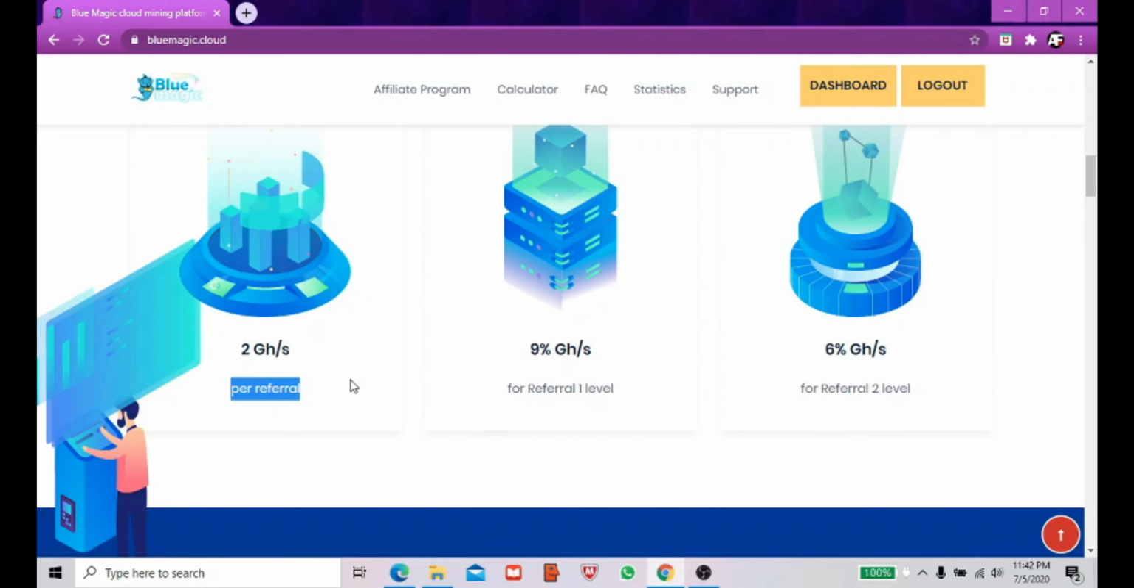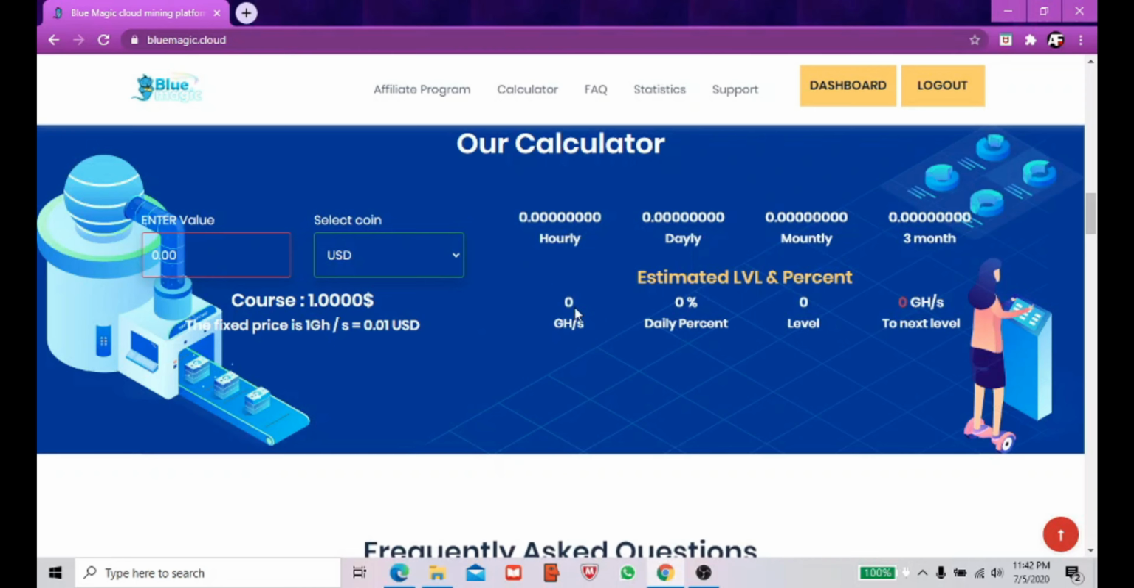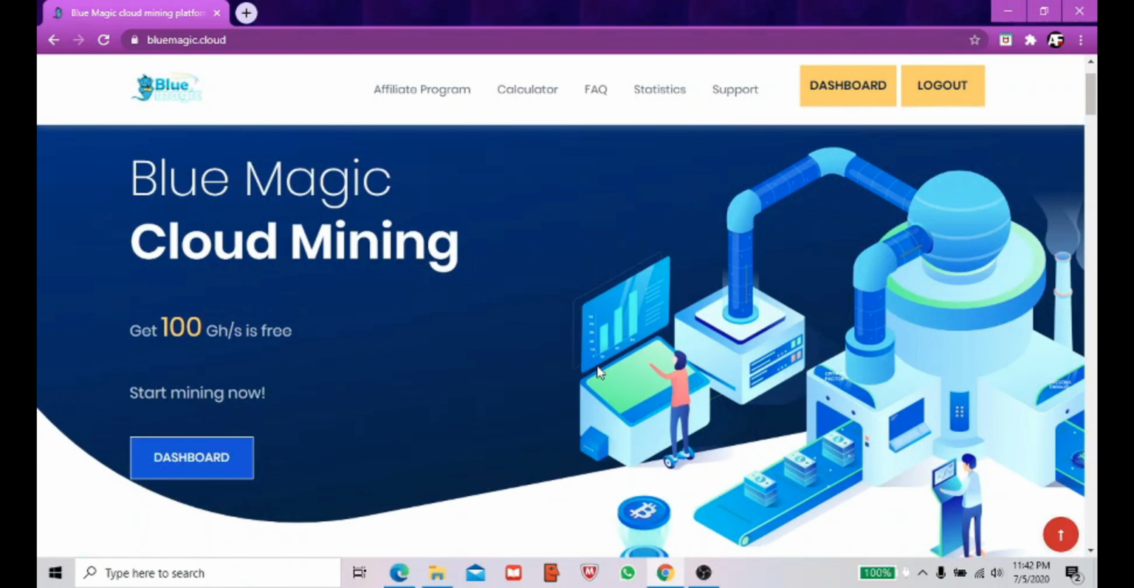Here, per referral, you are getting 2 gigahertz, and there is a level system for your referrals. I think you have some slabs here. Once you have level 1, you will get 9% of gigahertz, and when you are in the second level, you will get 6% of your gigahertz. Here is a calculator, you can use that calculator as well.